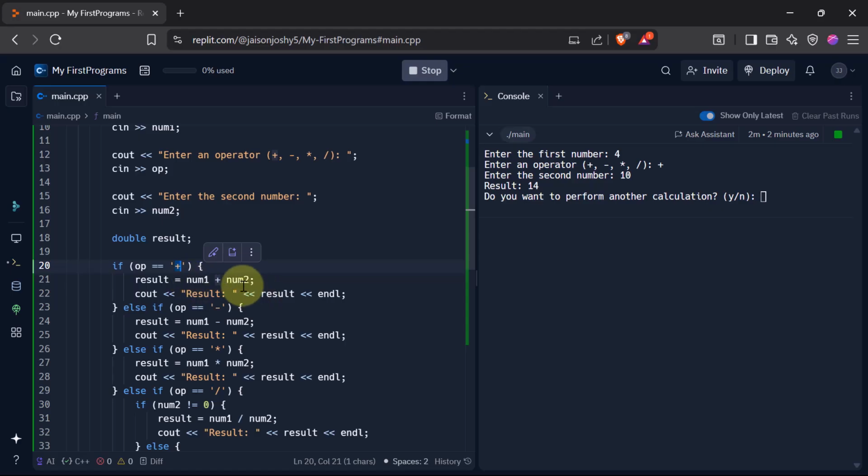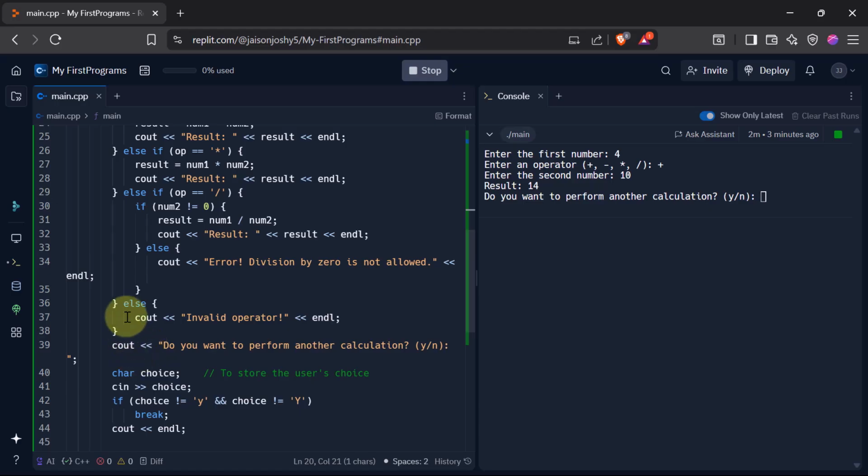It added num1 and num2, stored it in result, and it printed the result over here. So 14 is printed. Now, since this condition was true, all of this else if, else, and all these things did not get executed, right? And it came to this final part which says, do you want to perform another calculation? Yes or no? So let me say yes. I press small y on the keyboard and I press enter.